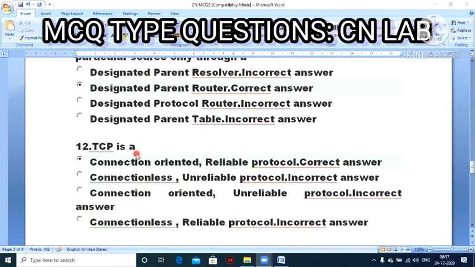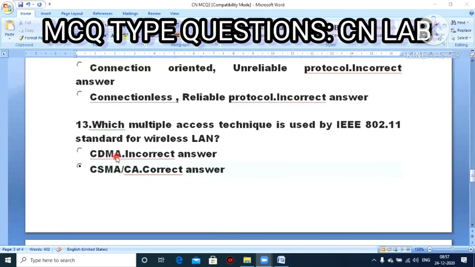Next question. TCP is a, already we discussed this question, connection oriented as well as reliable protocol. That is the correct one.